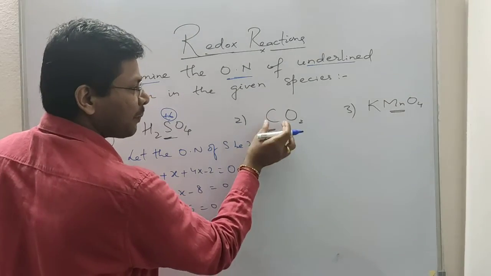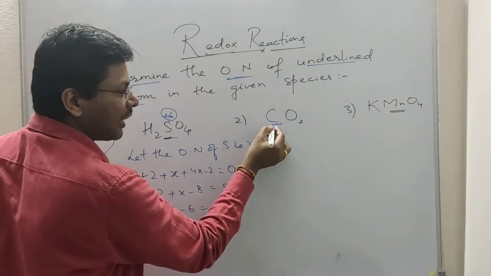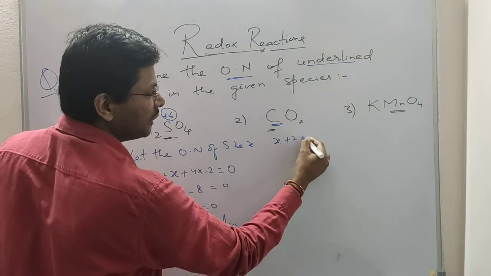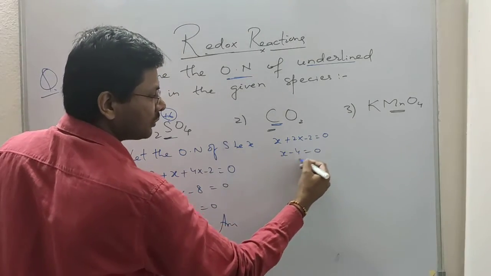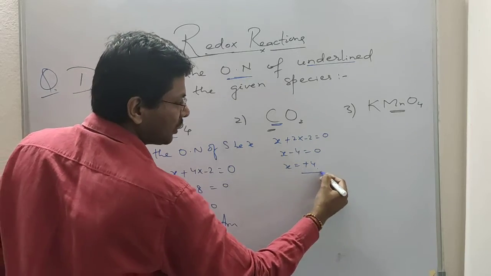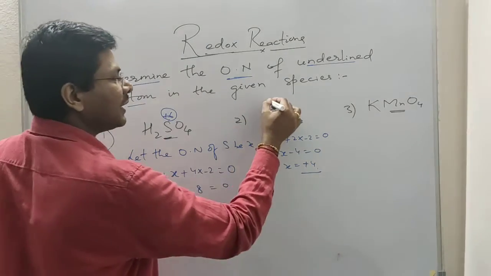Next question is, for carbon dioxide we have to find for carbon. So carbon is X plus 2 times -2, and the sum is equal to 0. So X minus 4 equals 0. So X equals +4. So the oxidation state of carbon in carbon dioxide is +4.